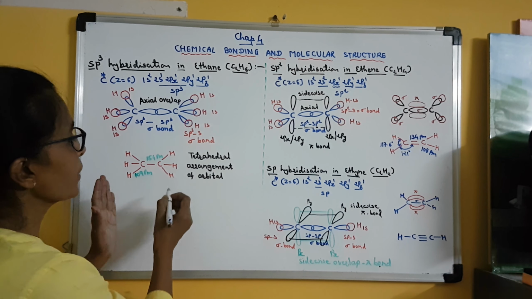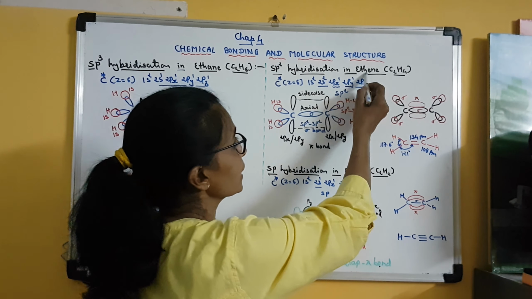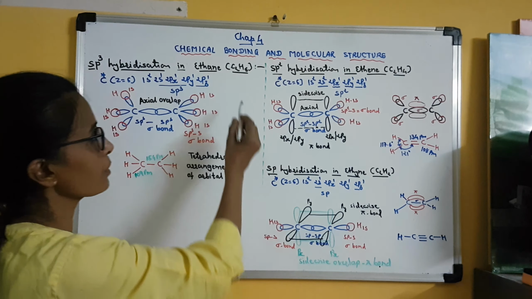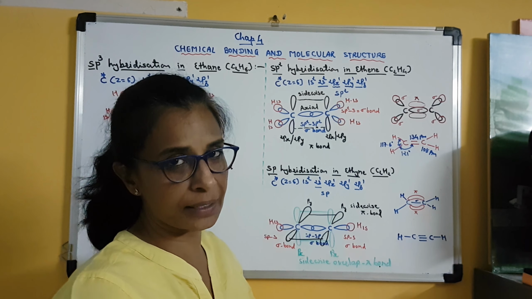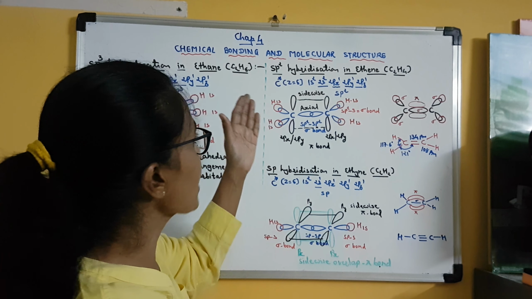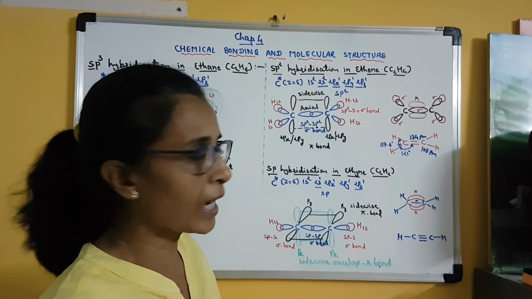Clear? Okay. Now let us come to sp2 hybridization in ethene. Ethene means 2 hydrogen atoms less than ethane, because ethene is an alkene, and alkenes always have 2 hydrogen atoms less compared to the corresponding alkane.